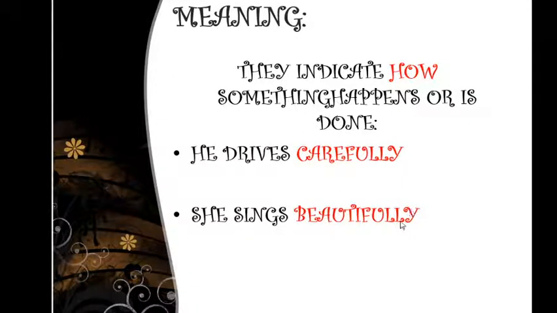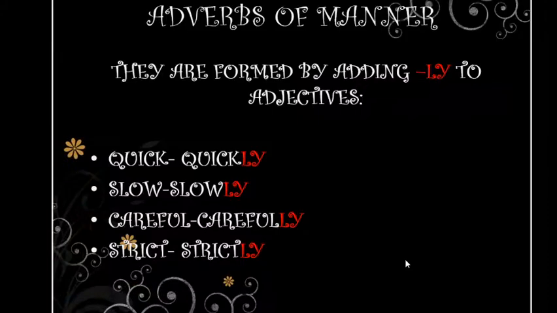She sings beautifully, right? So here it is describing the verb. Remember this when we use them to describe the verb. She sings beautifully. How did she sing? Beautifully, right? Pues ella canta hermosamente.